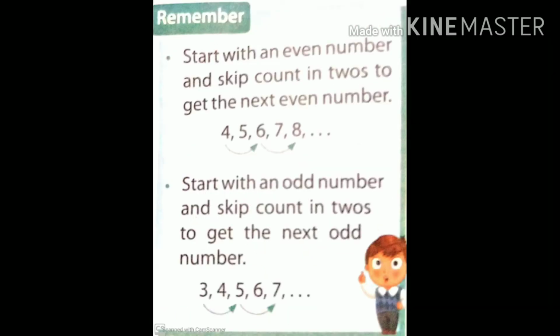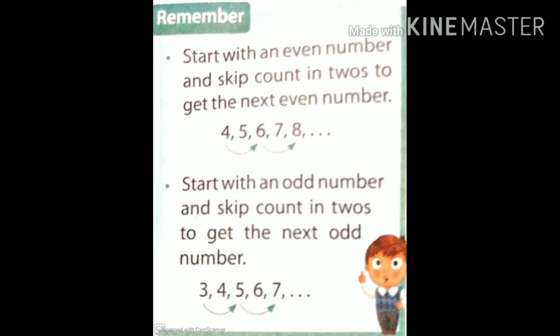Remember, start with an even number and skip in twos to get the next even number. For example, see over here, 4. We are starting from 4 and let's skip count by two.